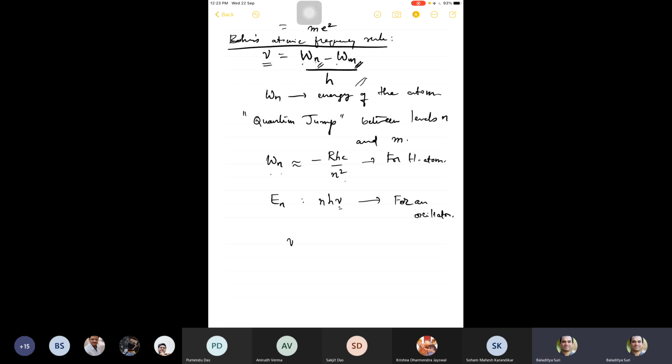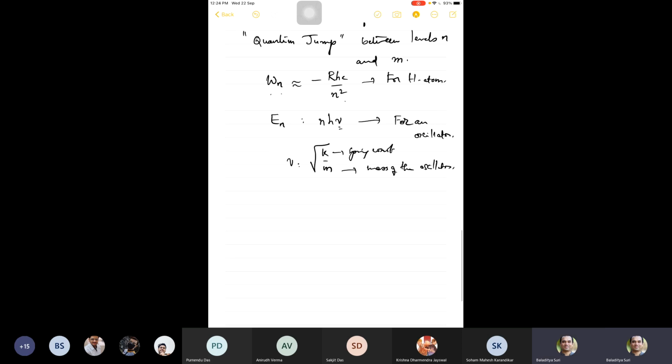what is nu? Nu can be square root of k by m, where k is the spring constant and m is the mass of the oscillator. Or nu can be 1 by square root of LC.